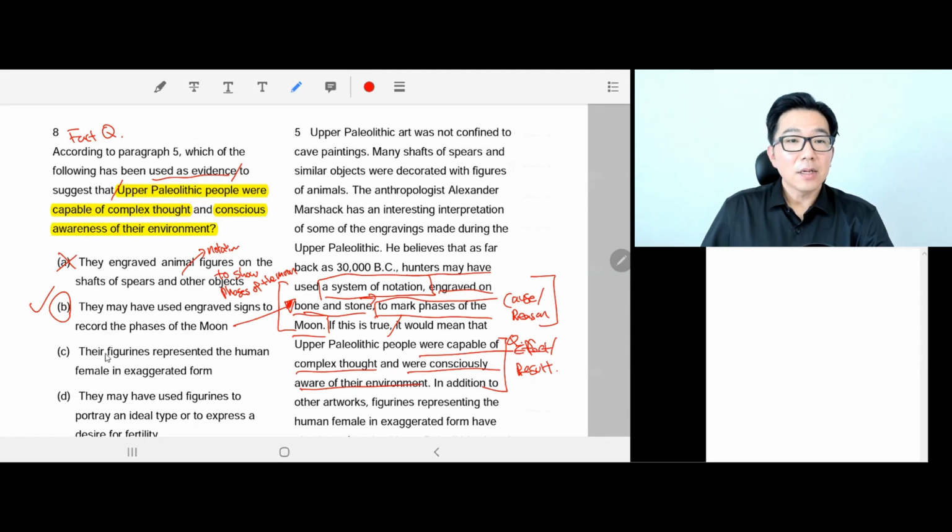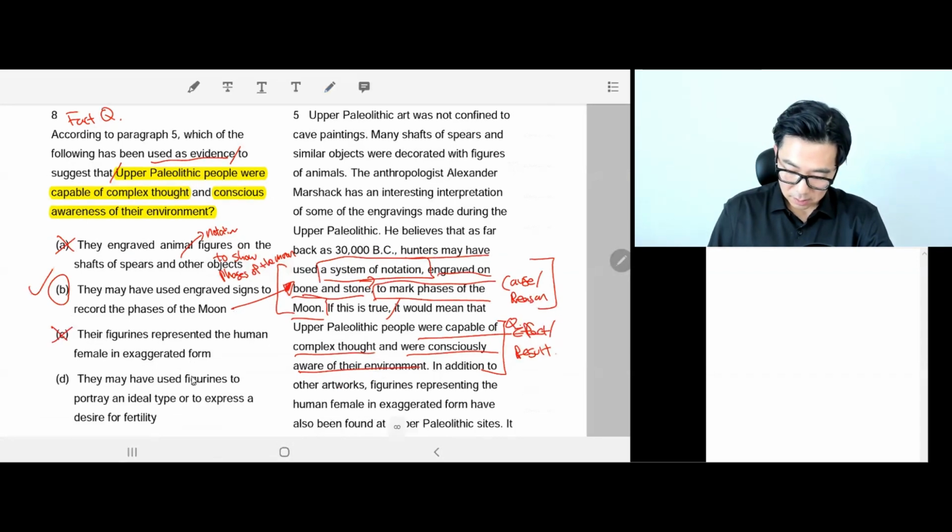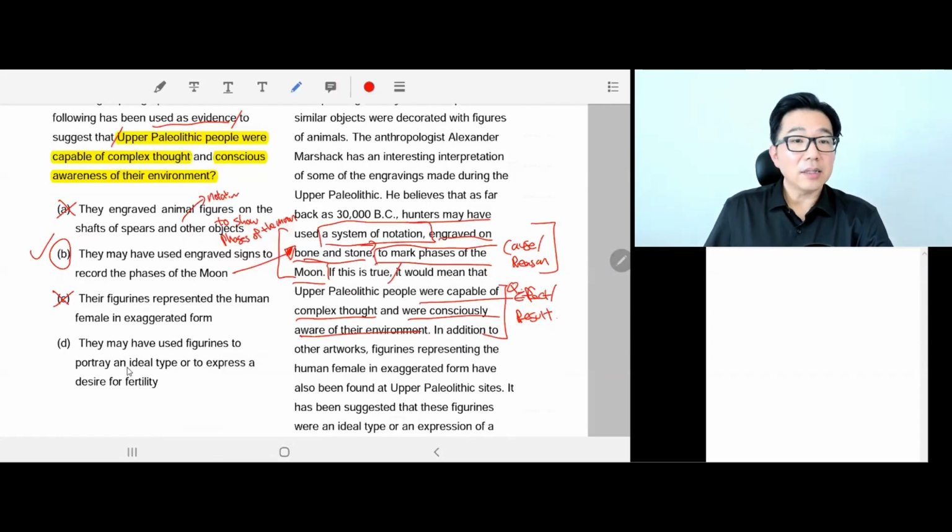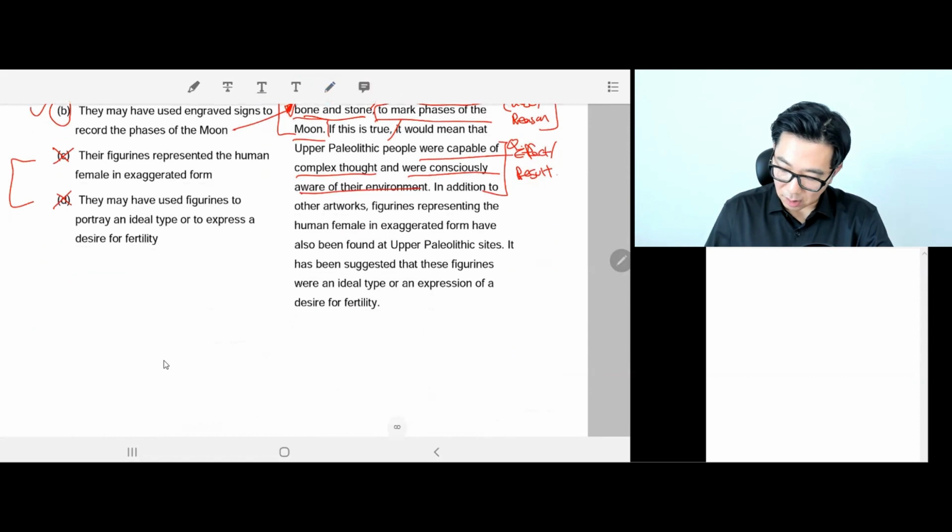Okay. C, the figurine represent the human female in an exaggerated form. Doesn't answer the question. Off topic. D, they may have used the figurines to portray ideal type. Off topic. Not answering the question at all. Okay, like some of you might feel, hey, James, C and D appear in this part of the passage.